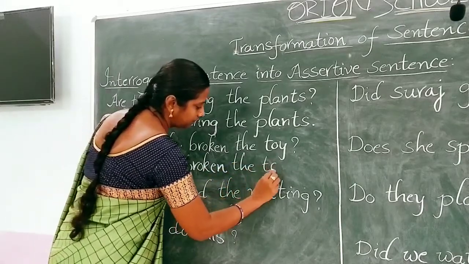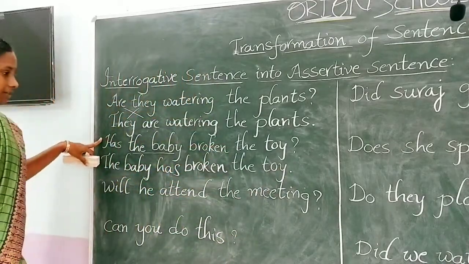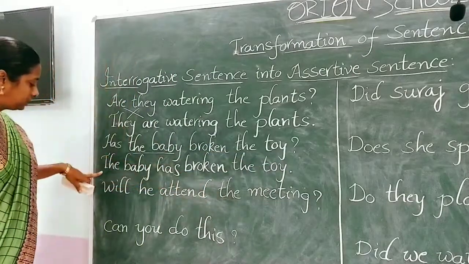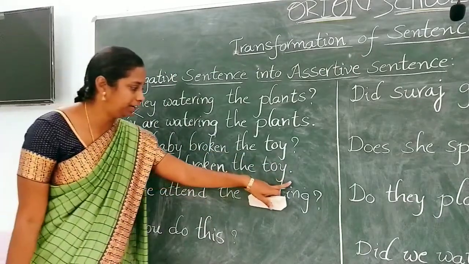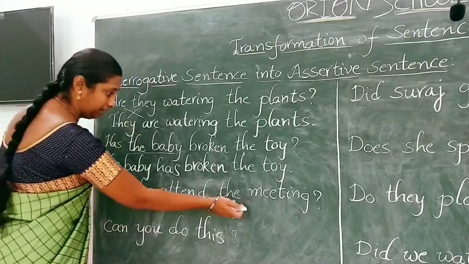The baby has broken the toy. So it is an interrogative sentence, that's why we have a question mark at the end of the sentence. But it is an assertive sentence, so we have to end it with a full stop. So next one. Will he attend the meeting?